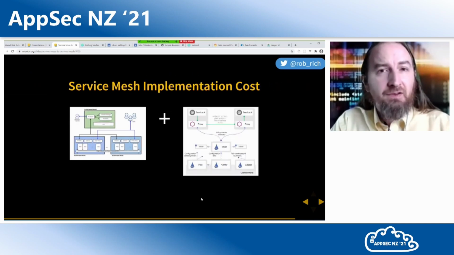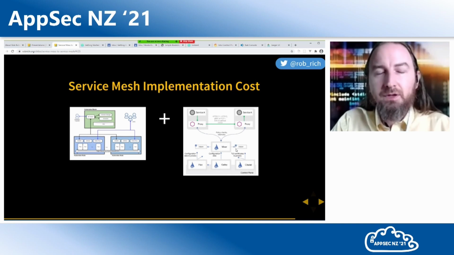Now service mesh isn't for free. In a regular Kubernetes cluster here on the left, I have my control plane, I have my pods, and in a service mesh, I still have a control plane and I have those proxies. So you're not going to get it for free.